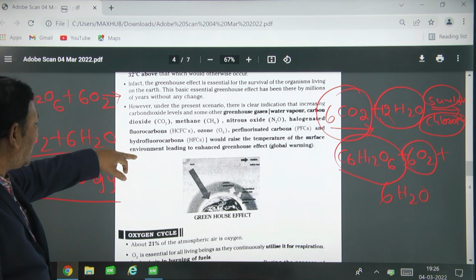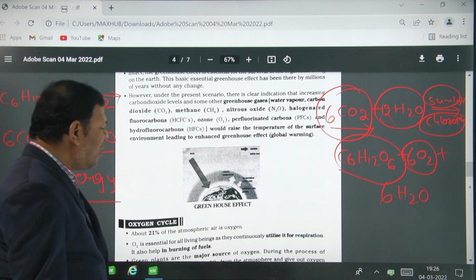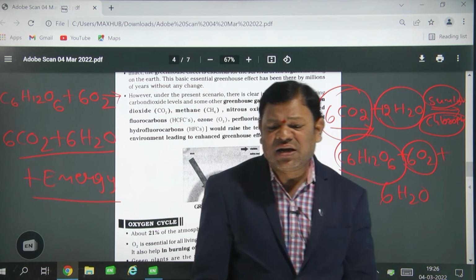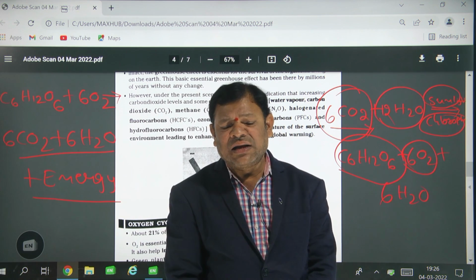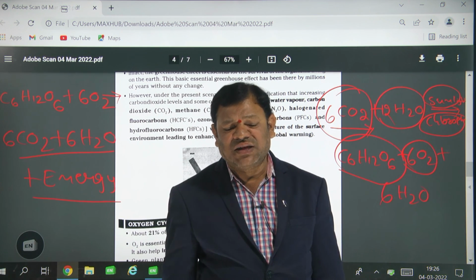So that is nothing but global warming. Day by day the temperature is increasing because of this reason.